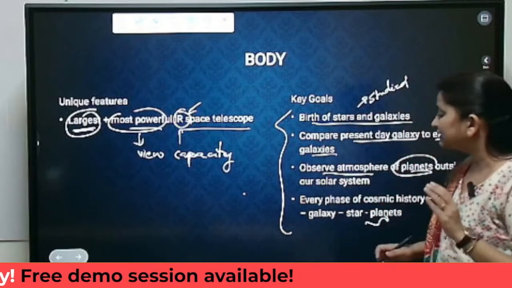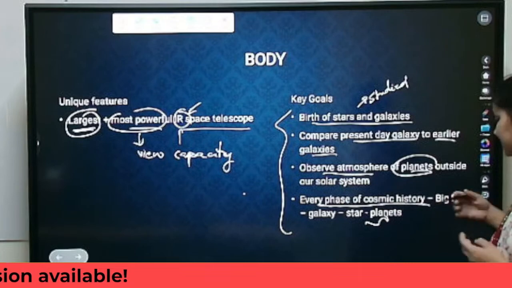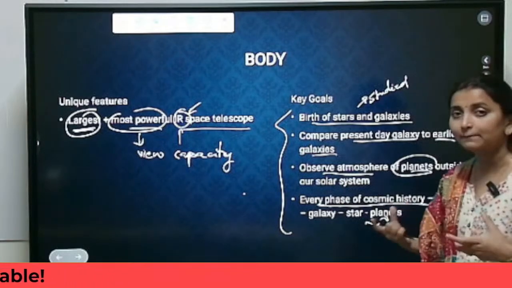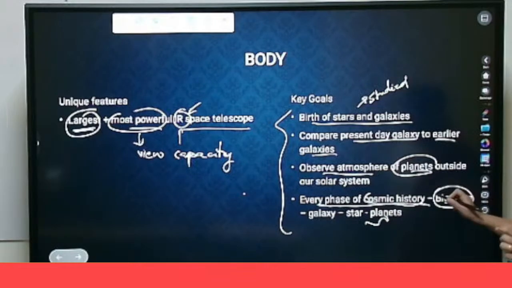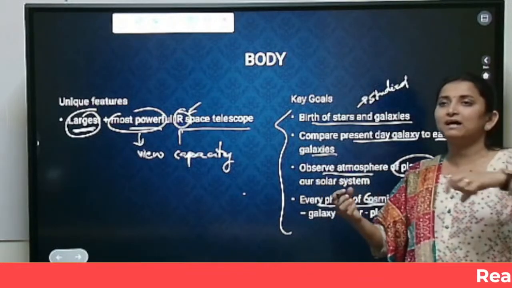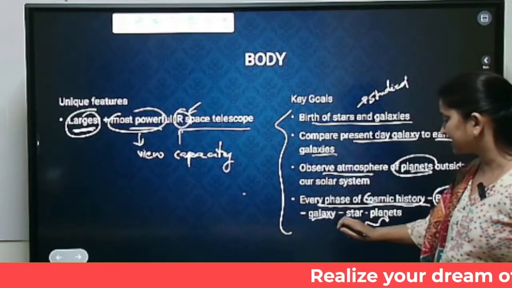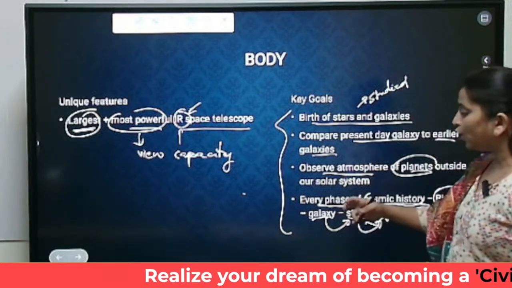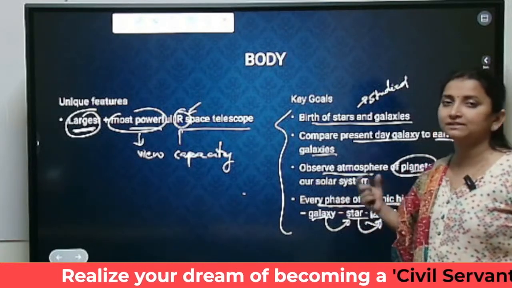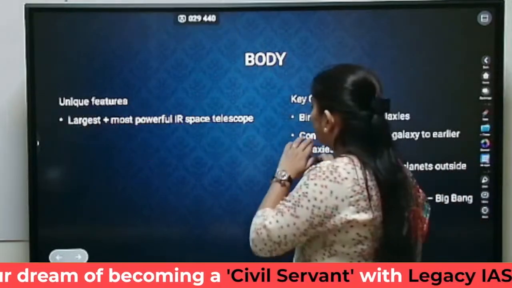And the fourth and another most important point is every phase of cosmic history. So what comprises cosmic history? Firstly, we had the Big Bang. Because of the Big Bang, we had many planetary systems. This Big Bang led to the formation of galaxies. From galaxies, we had stars. From stars, we had planets. So all the stages will be studied by this James Webb telescope. So these are the key goals.